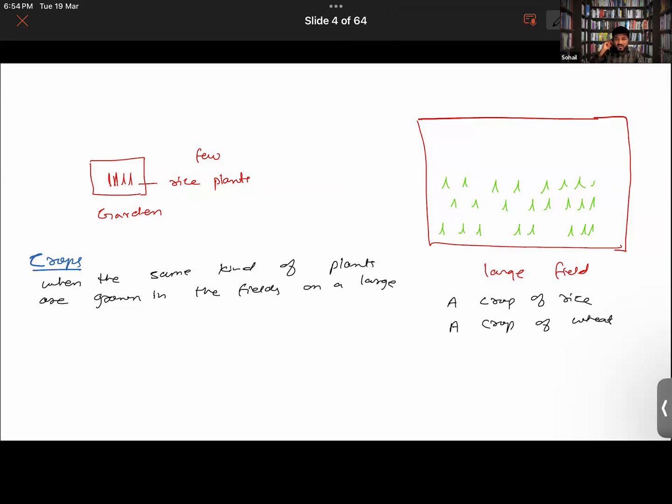Hope my handwriting is clear to you guys. So different types of crops are as follows.